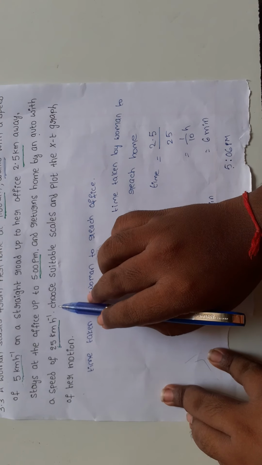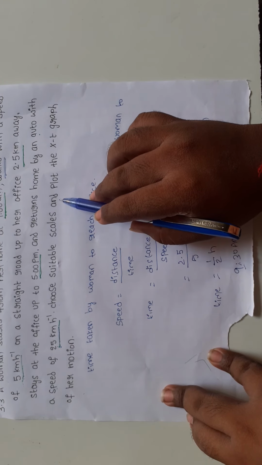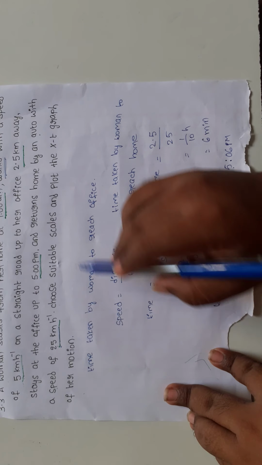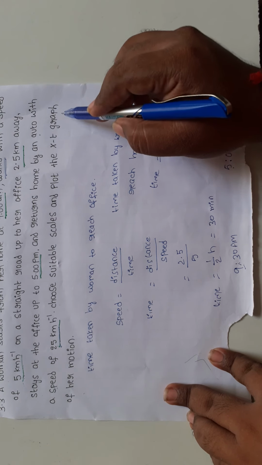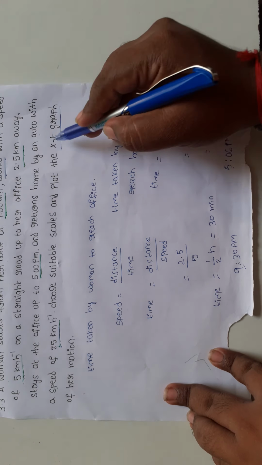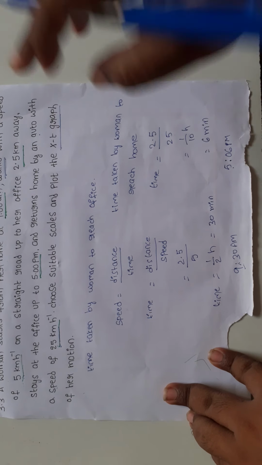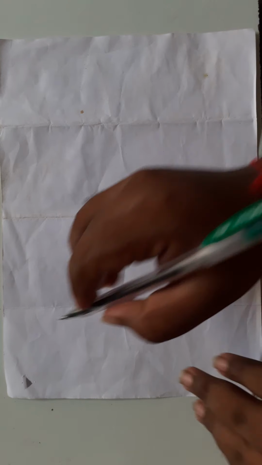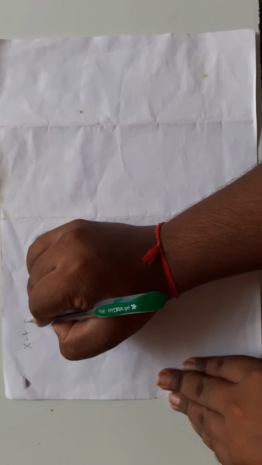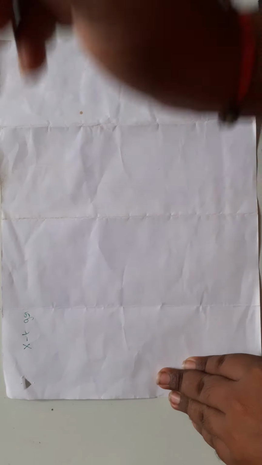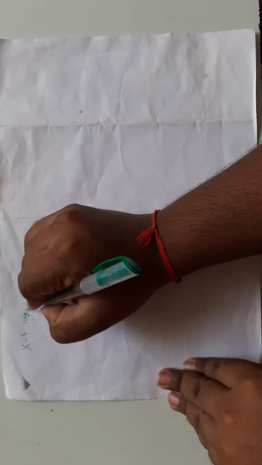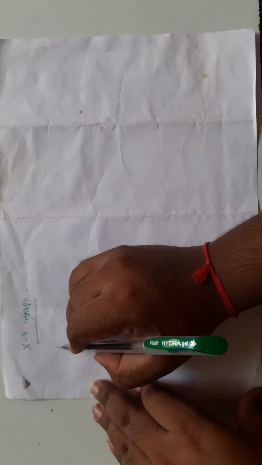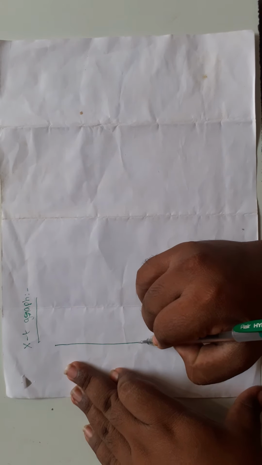And also, choose suitable scales and plot the x-t graph of her motion. Here we are going to draw the x-t graph, where x means distance with respect to time. The x-t graph has an x-axis and y-axis.